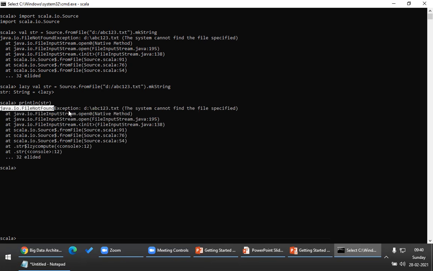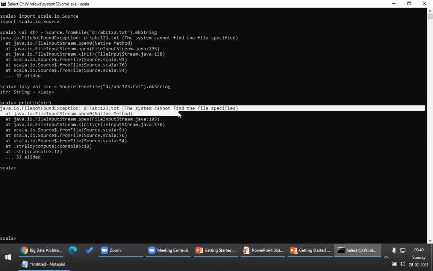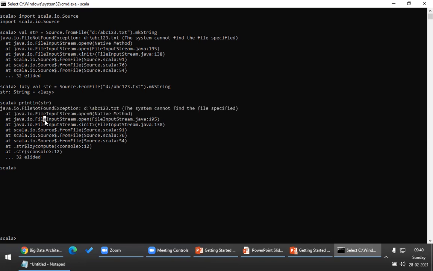Now it gives you file not found exception. So you're trying to delay the initialization of the variables until the point you're using that variable. Once you use that, then only it will actually evaluate this expression. This is another very important feature of Scala called lazy values. You can delay the initialization of the variables by adding this lazy.